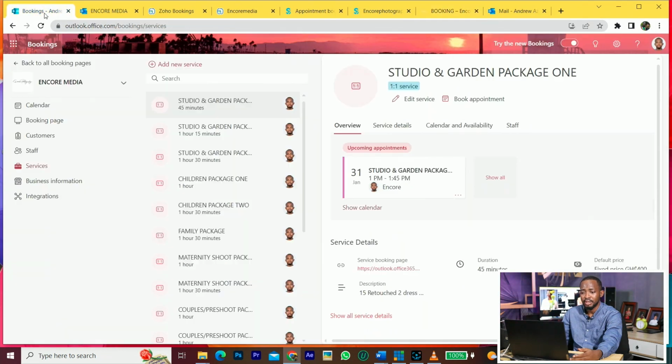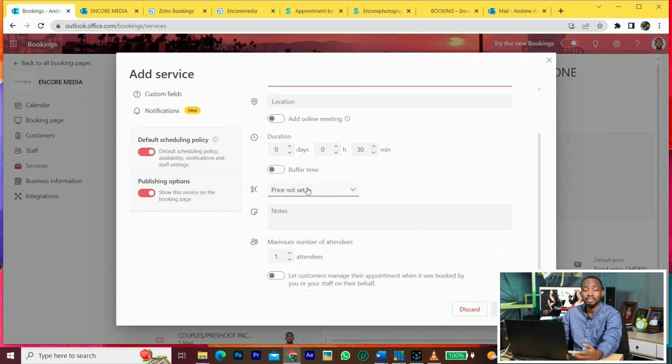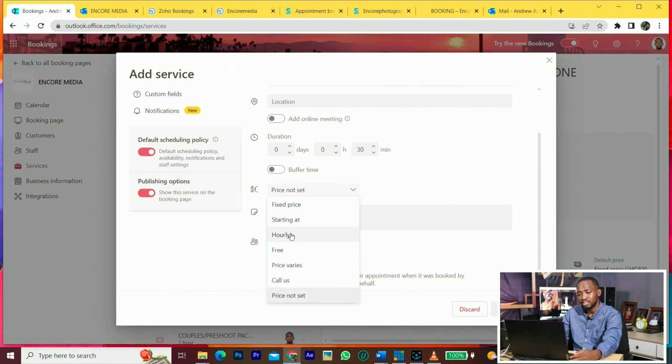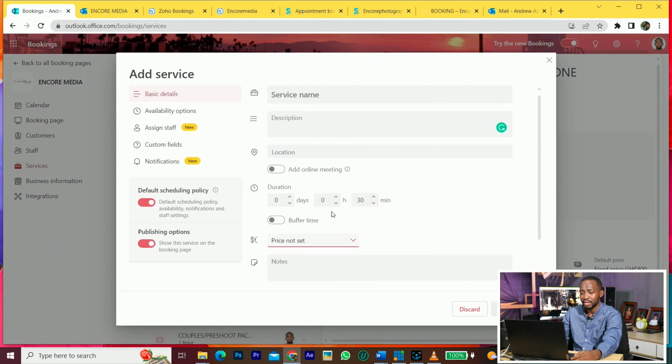Now in the package, for example, if you're adding a service, let me go to add new service. You can see you have the service name, description, location. You can even do the meeting link, so with Microsoft Teams you can meet with them online, if this is not a physical location where you have to do a shoot, or maybe you are doing a consultation. You can set a price, so you can say hourly, free, or price ranges. If you don't want to put the price there, you can do all of that. Then you can publish it. That's how you add your service.